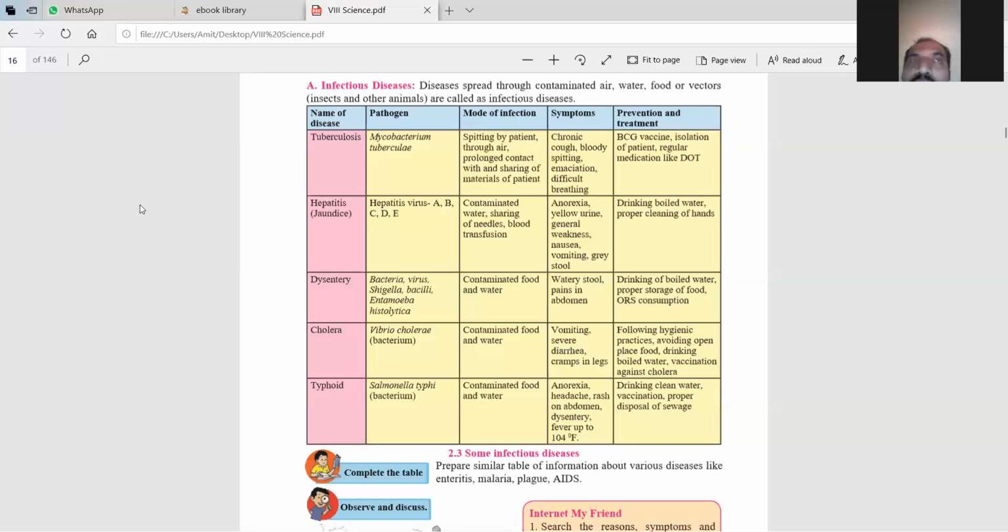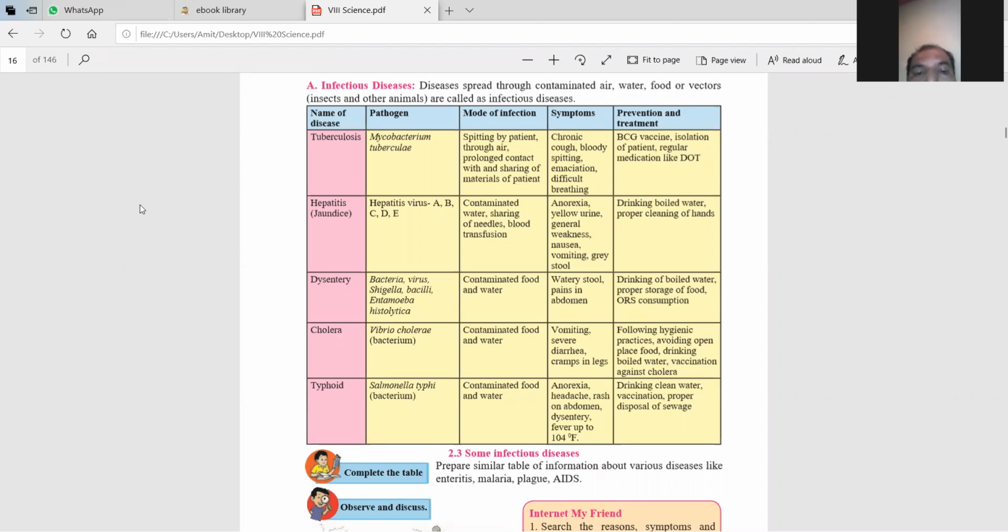Now what are the symptoms of these diseases? There is a watery stool, means पानी जैसे हमारी वॉशरूम होती है. Then pain in the abdomen, मतलब हमारे जो abdomen पार्ट है उसमें ज्यादा वॉशरूम, मतलब कम से कम 10-12 बार हम लोग वॉशरूम जाते हैं, तो इसके कारण हमारे पेट के नीचे एब्डोमेन में पेन होते रहता है. Now how to prevent these diseases? First of all you have to drink boiled water. Proper storage of the food. You don't drink outside water, and you don't eat anything from the open space, or outsider food.